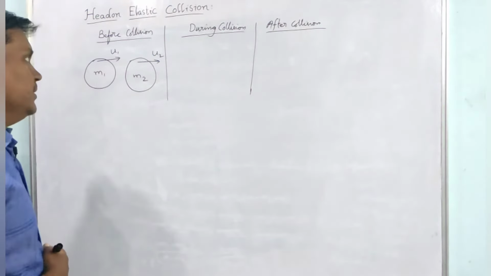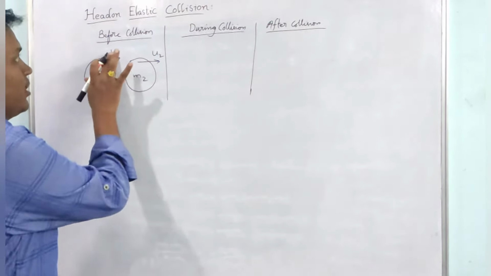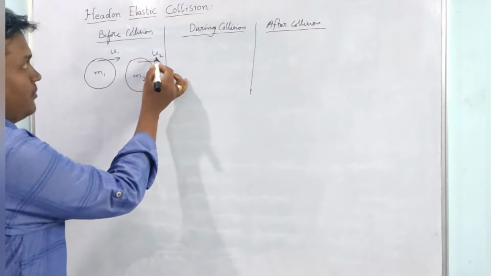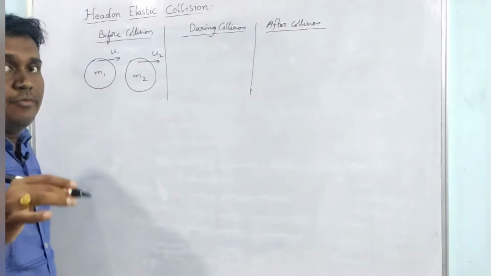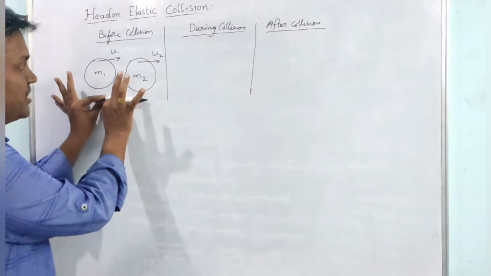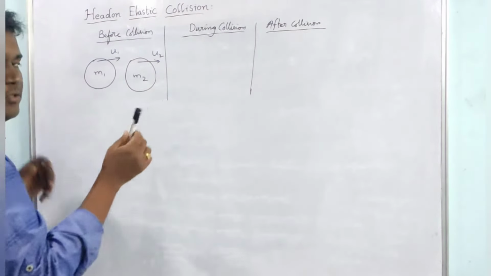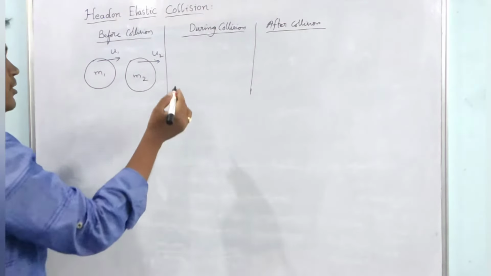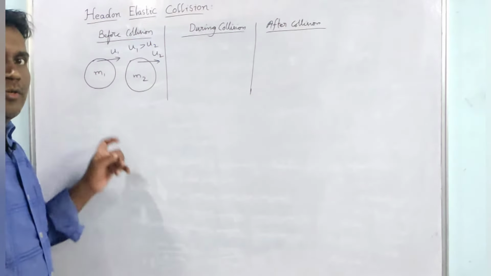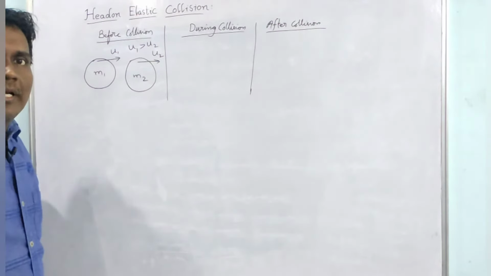So this is before collision. If the velocities of the two masses are the same, then there will be no collision. If the velocity of the second mass, u2, is more, then also there will be no collision. Why? Because here we are considering only one-dimensional collision. This will go very fast with high velocity and this will be slow, so there will be no chance of collision. So if u1 is greater than u2, the velocity of the first mass is greater than the velocity of the second mass, then there will be a collision.